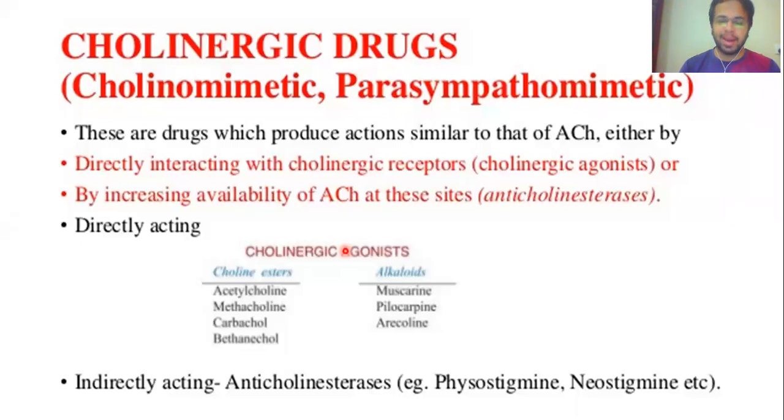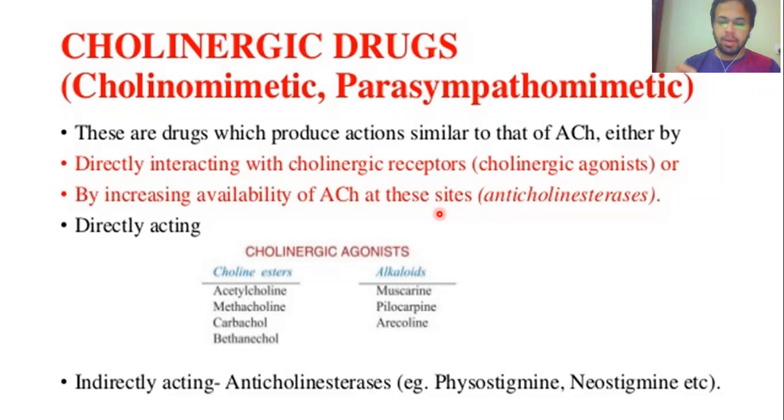One is known as the direct acting muscarinic agonist drug, and the other one is known as the indirect acting muscarinic agonist drugs. Now, what is the difference between these two? Those drugs are called direct acting muscarinic agonist drugs whose structures resemble acetylcholine, and these drugs directly go and stimulate the muscarinic receptors and produce action.